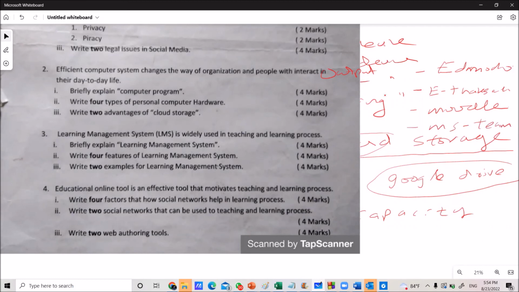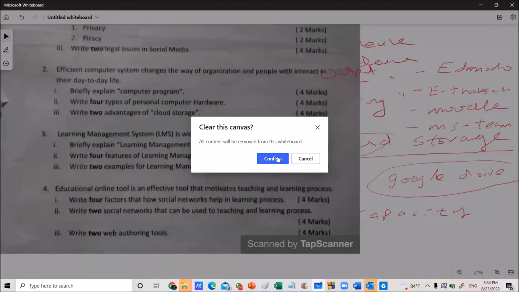The next question is also a similar type of question. You want to think and write it down. Then I will stop discussing the questions of this 2019 paper and move on to discuss some questions from 2018.